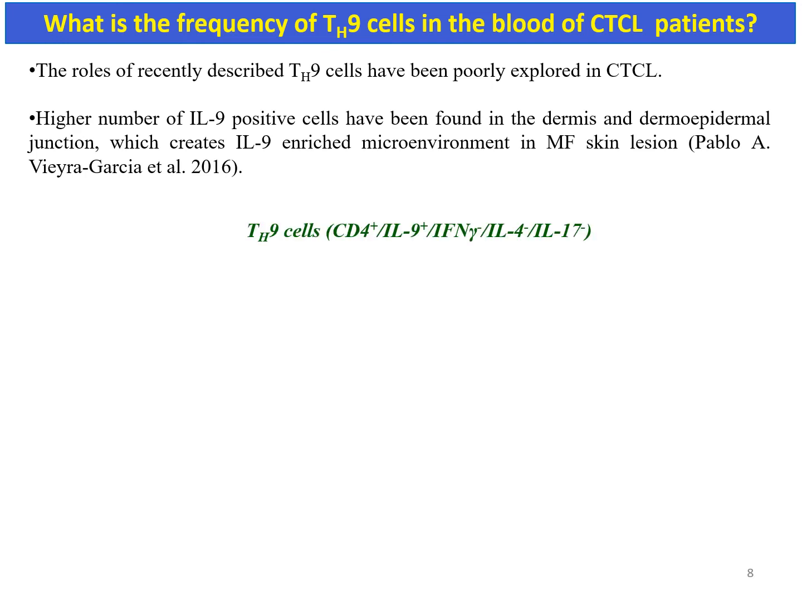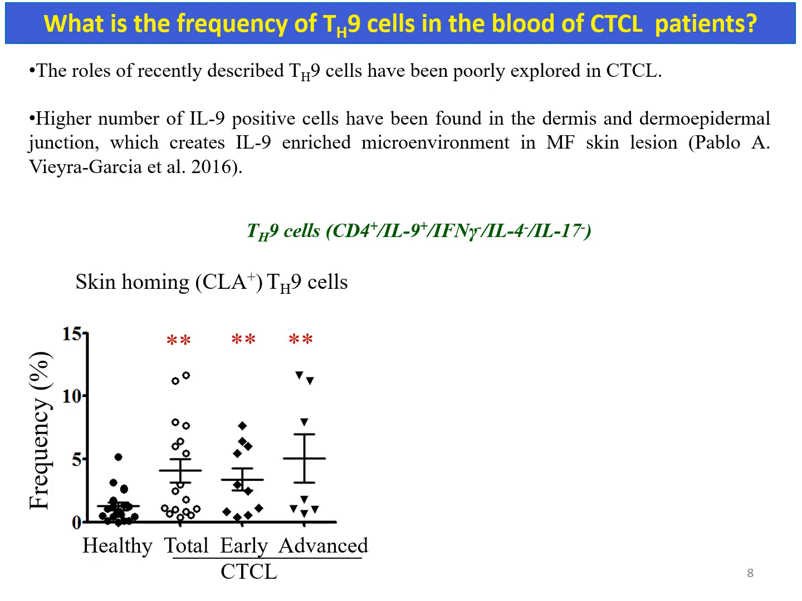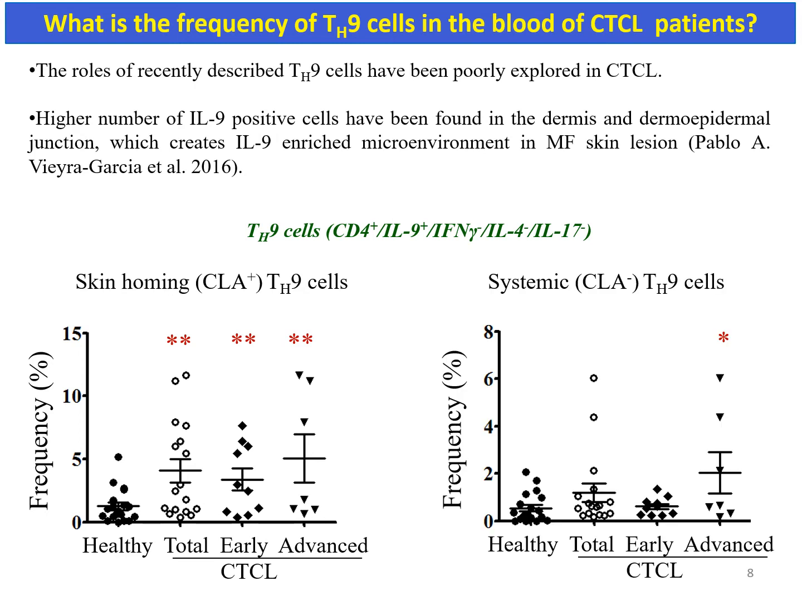In the study, we quantified skin homing and systemic Th9 cells in early as well as advanced primary CTCL patients. As I have already shown the gating strategy to quantify the Th9 cells, here what we have observed is that in early as well as advanced stage CTCL patients, there was an increased frequency of skin homing Th9 cells as compared with healthy donors. However, a higher number of systemic Th9 cells were found only in advanced stage CTCL patients as compared with healthy donors.